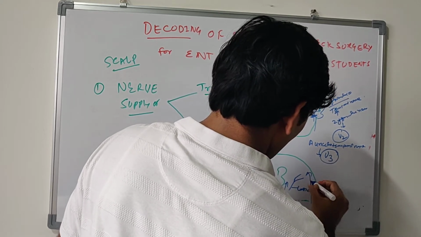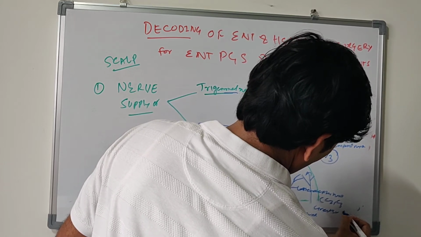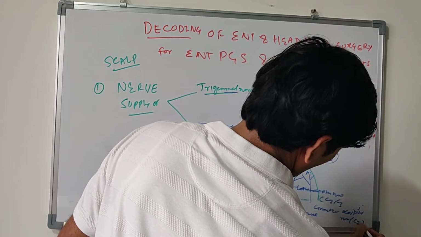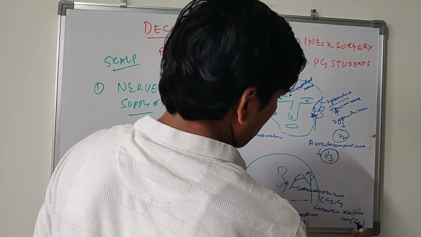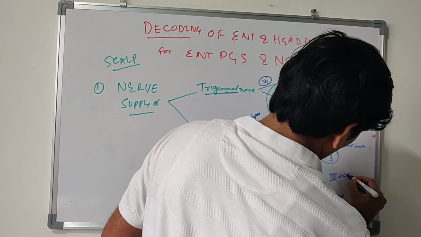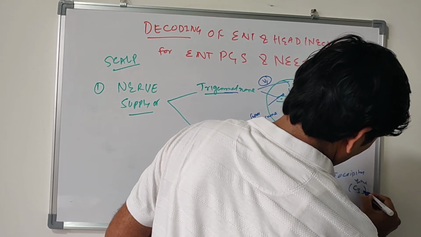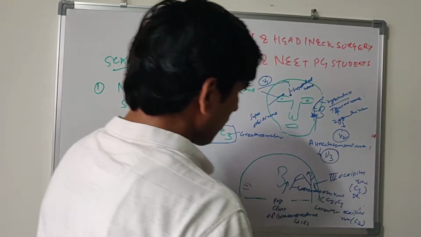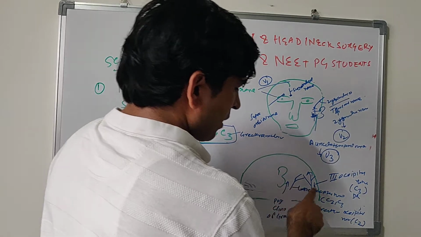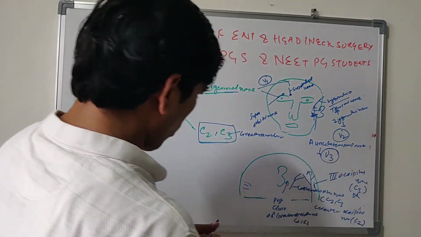Now this is also one large branch, greater occipital nerve. This arises from C2, from dorsal rami. And the last branch is here at the occipital region, that is third occipital nerve, that is coming from C3 dorsal rami. Okay, now we have four sensory nerves behind the ear: posterior division of greater auricular nerve, lesser occipital nerve, greater occipital nerve, and third occipital nerve. These are four sensory branches.